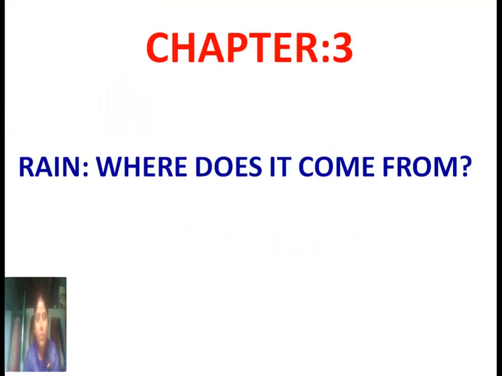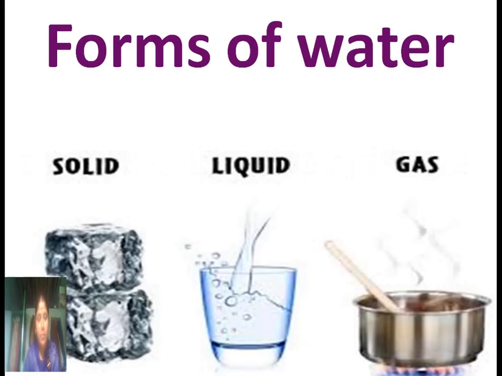Today we are going to learn chapter 3, topic rain, where does it come from? Let's start. Children, I will ask some questions to you. What are the things required to the living beings to live? Exactly. Food, water and air are the things we need to live.